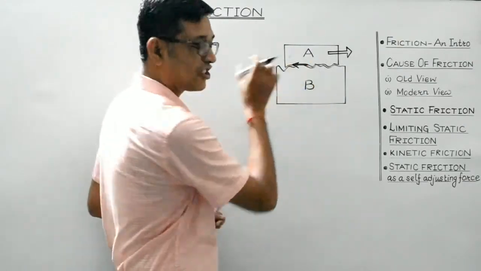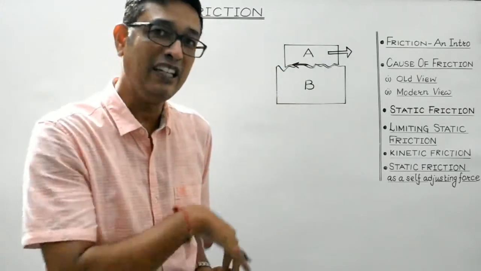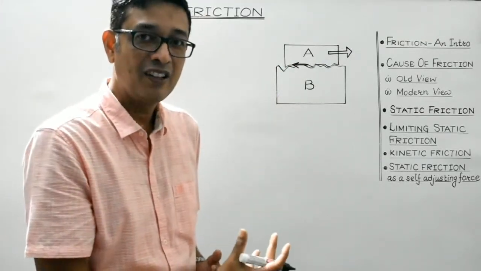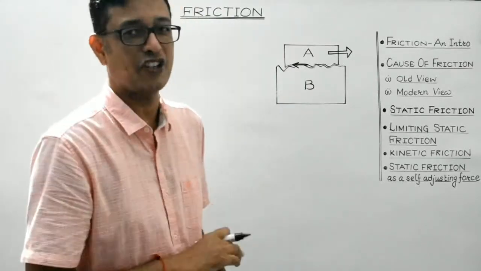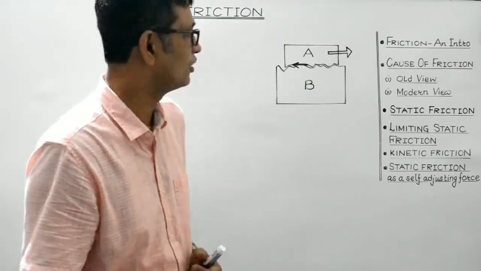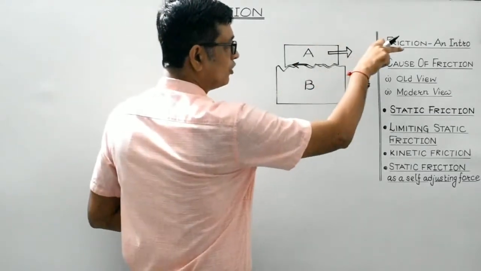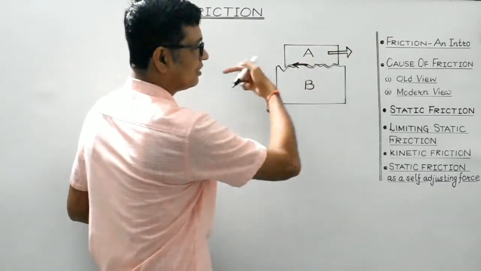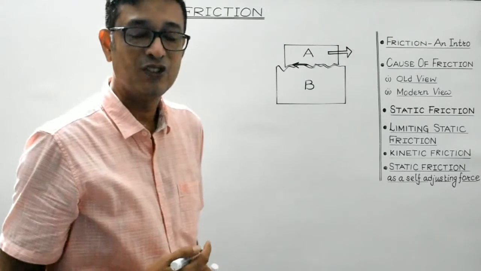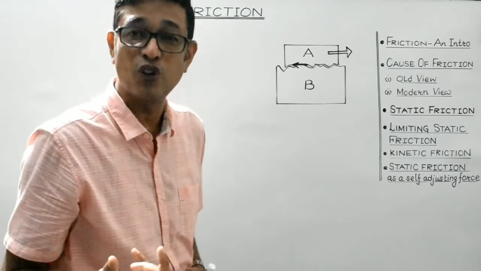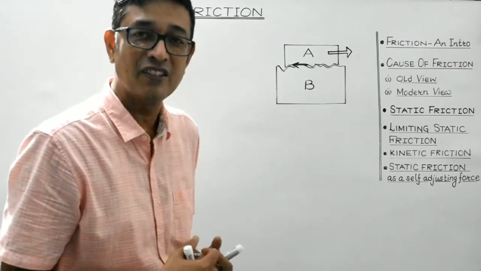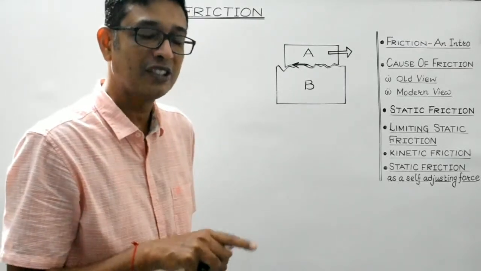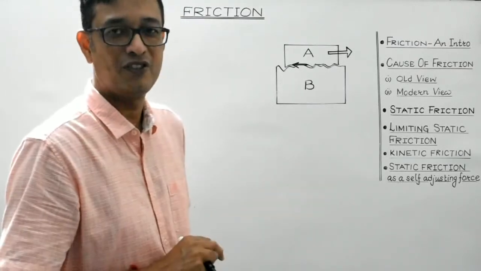So this reaction is actually known as friction, which is the opposing force. So this is the applied force. In this direction, the force of friction will act. So force of friction, as we discussed, is always of opposing nature. It always tends to act in a direction opposite to which the body tends to move, right?